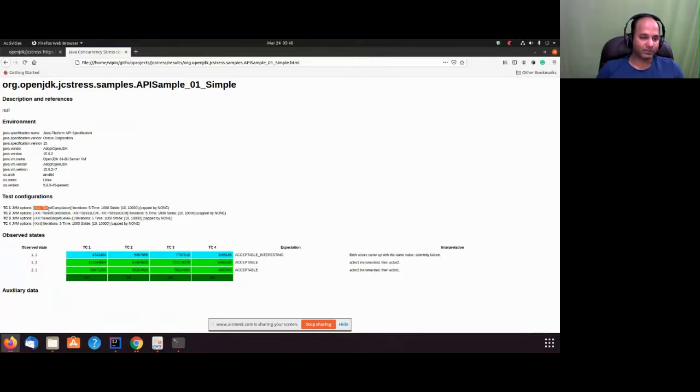TC2 has tiered compilation, stress LCM, stress GCM. TC3 has a different argument, TC4 has a different argument. First question is, what are these? We will talk about this, and then we have iterations.